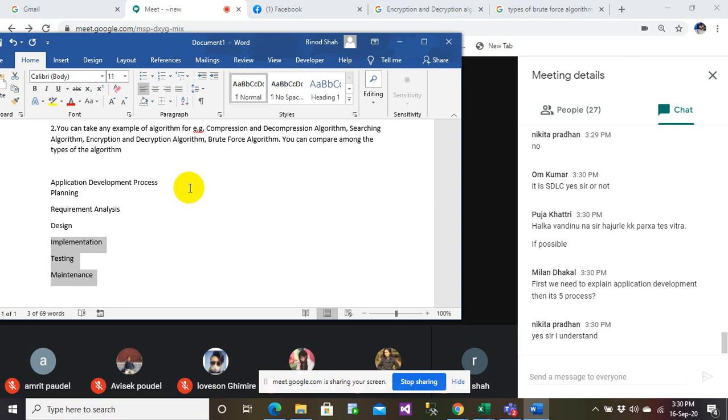Requirement analysis means now you go to the client, you take his requirements and make the list of requirements that he has, and once the requirements are clear, you sign the document with the client. That's the requirement analysis. I'm just telling it briefly, everyone. Design means you write an algorithm, pseudocode, flowchart. Implementation means you start developing the software. Testing means you test the developed software. Maintenance means whatever software is developed, you need to maintain it. Nothing more than that.